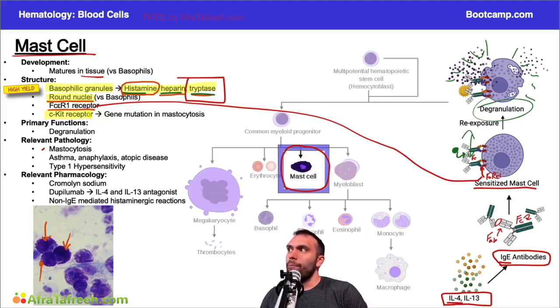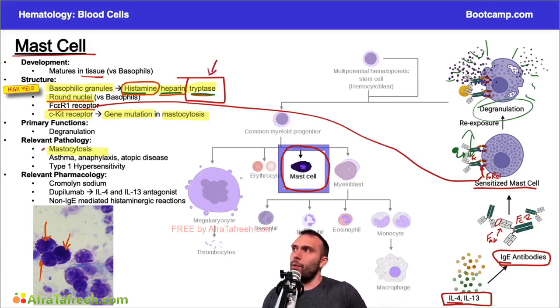All right, the other thing that I want you to remember here about mast cells is that they have this c-KIT receptor. Now, of the things on this list, this is probably the least high yield, but it does come up occasionally. And the reason it does is because mutations in the c-KIT receptor can lead to mastocytosis. The mastocytosis essentially referring to a very elevated level of mast cells. And with that, you're probably going to see things like an elevated tryptase.